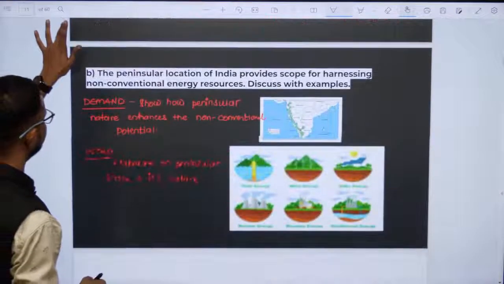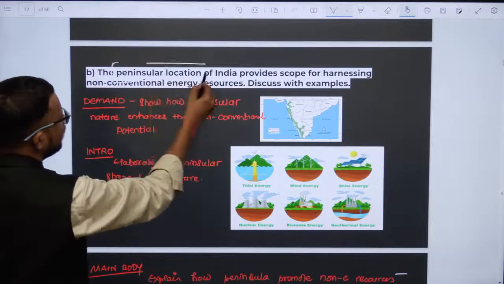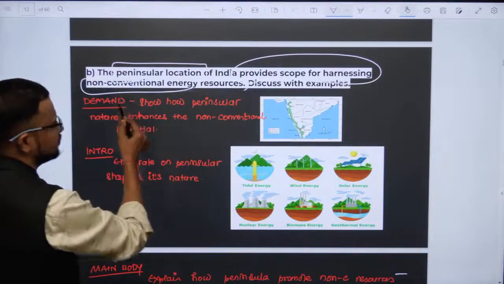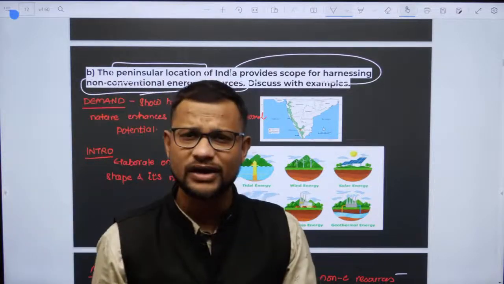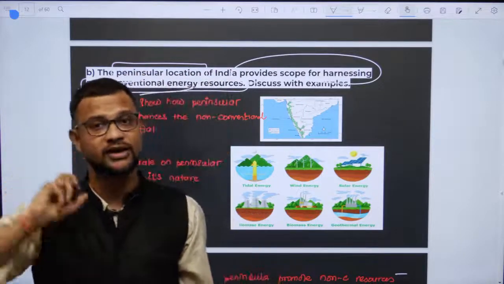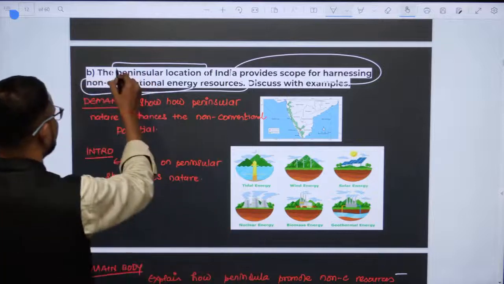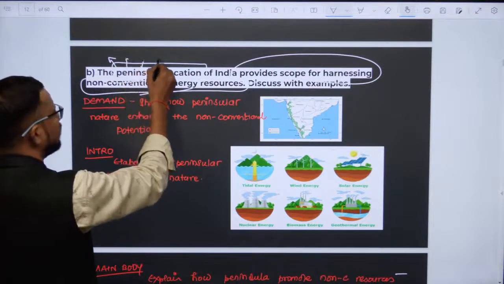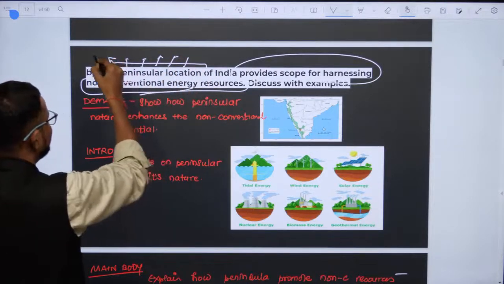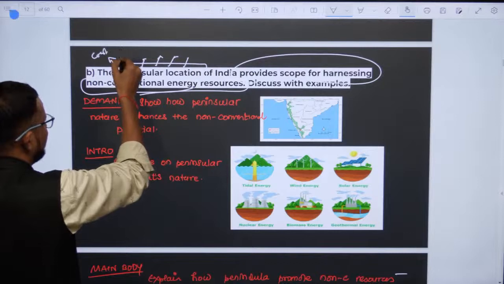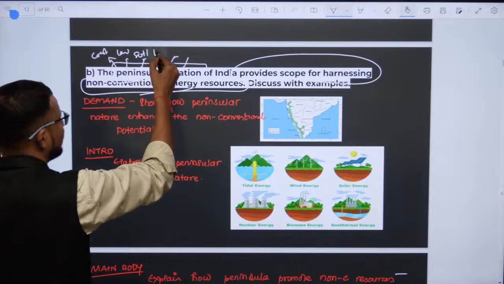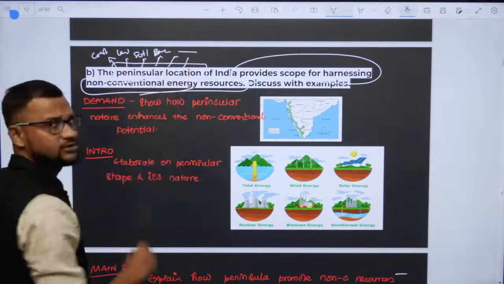Okay, next: the peninsular location of India provides scope for harnessing non-conventional energy resources. Now guys, how do I attempt this kind of question, or usually all kinds of questions, analytically with a multidimensional approach? First I write what is peninsular India, right? Write points about peninsular India. Peninsular India has coast, it has land, it has soil, it has barren land also, and accordingly rivers.